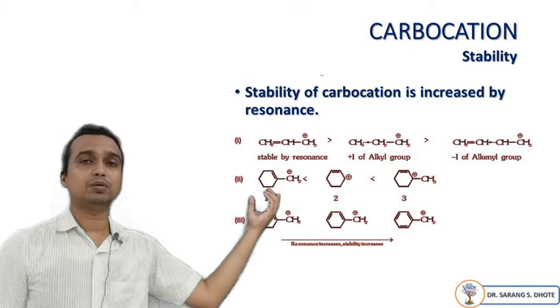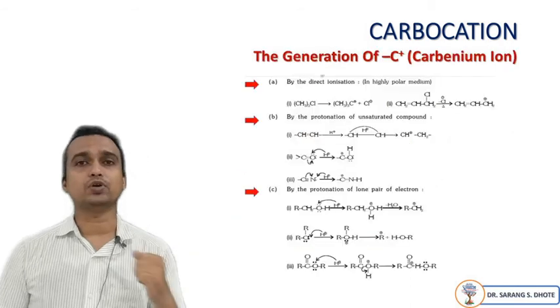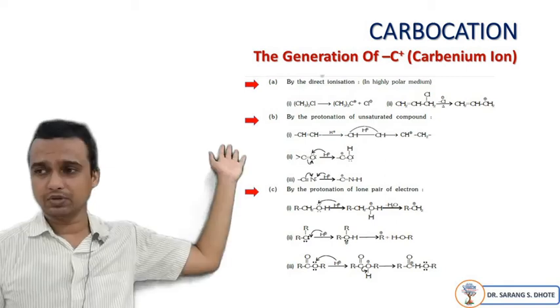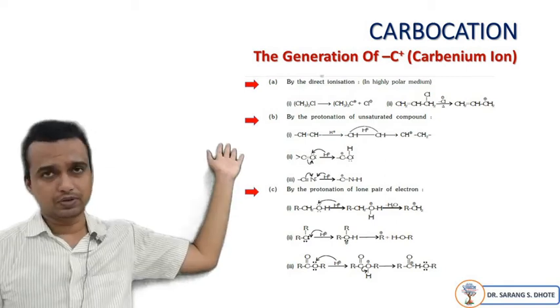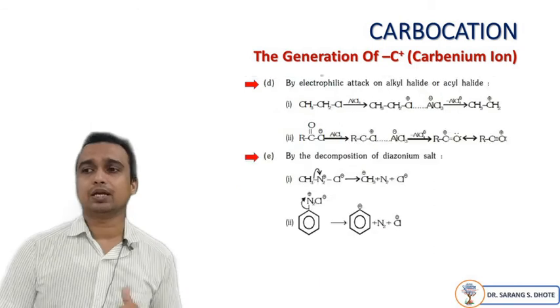Okay. Next, we will discuss how the carbocation will form. These are some examples. Now see the examples. First example, due to ionization. Second example, due to protonation. Next one is the protonation of a bond pair of electrons. This is the reaction by electrophilic attack of alkyl halide. Next one is by decomposition of a diazonium salt. These are the reactions of how a carbocation will form.